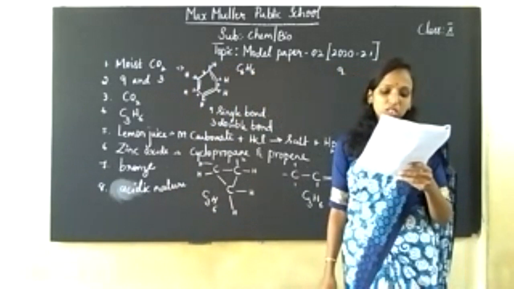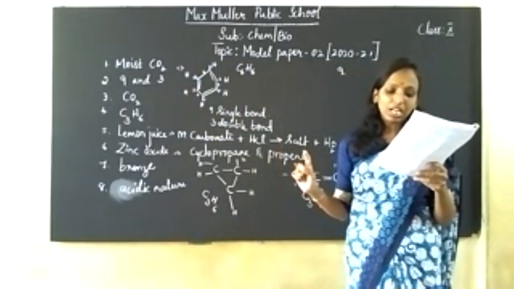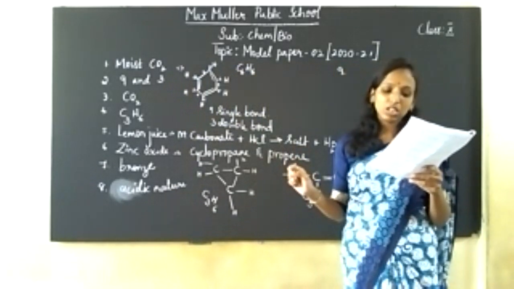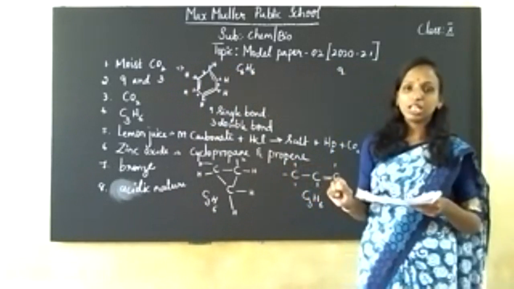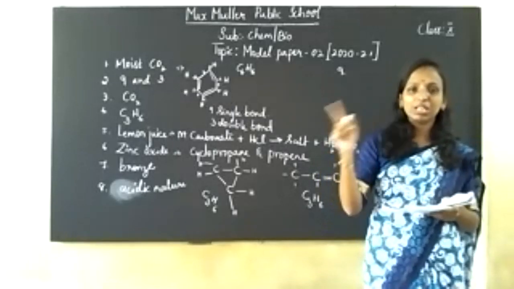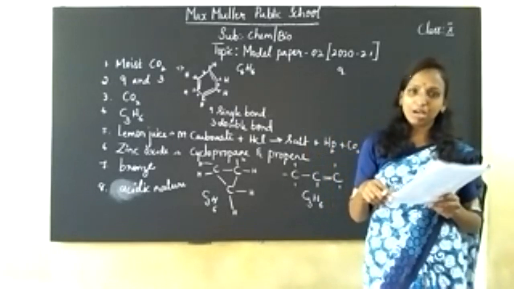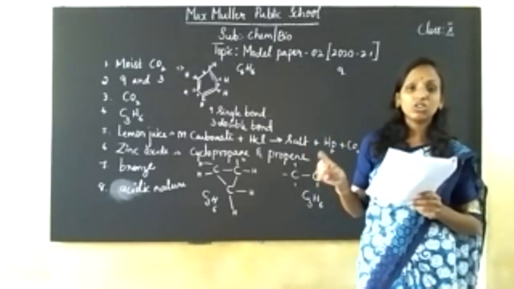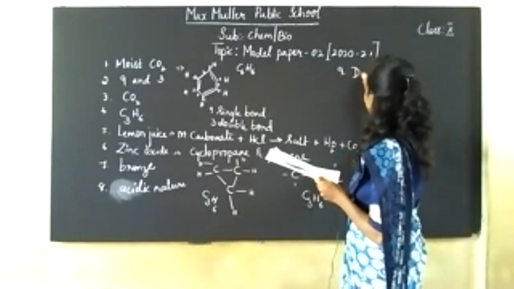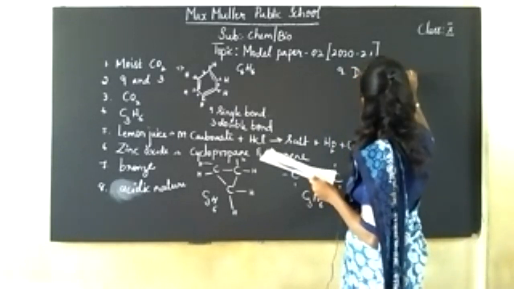Next one. Three elements were written in the order of increasing atomic mass. The atomic mass of the middle element was roughly the average of the atomic masses of the other two elements. This law was stated by whom? If you take the average of the other two, you get the middle element's atomic mass. So that is Dobereiner's Triad law. It was proposed by Dobereiner.